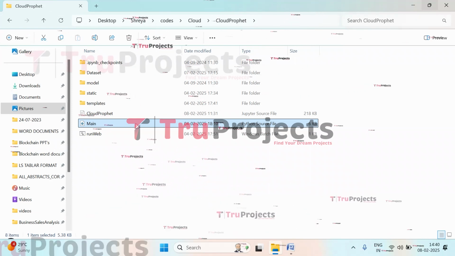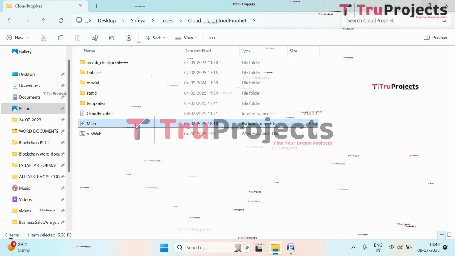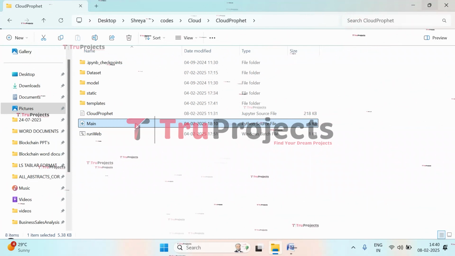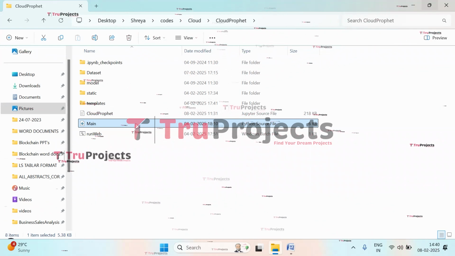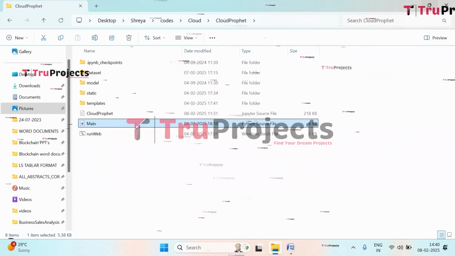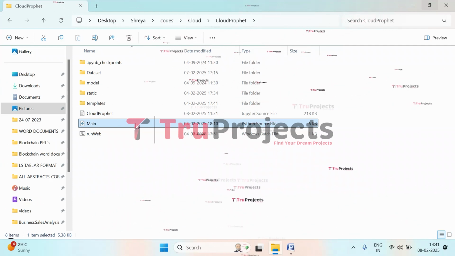And this is the main.py file. This .py file contains the information related to front-end logic. It includes code written in Python that handles server-side operations such as processing user requests, interacting with the database, and generating dynamic content to be rendered in HTML templates.